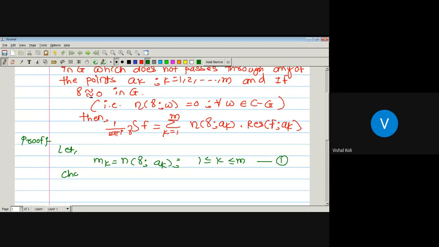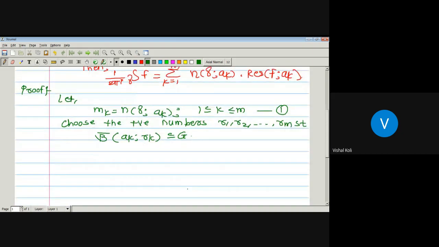Now choose positive numbers r1, r2, up to rm, such that the closed disk B bar with center at ak and radius rk is a subset of G. As G is a region, it is possible to take some positive numbers r1, r2, up to rm such that the closed disk centered at ak having radius rk is a subset of G.